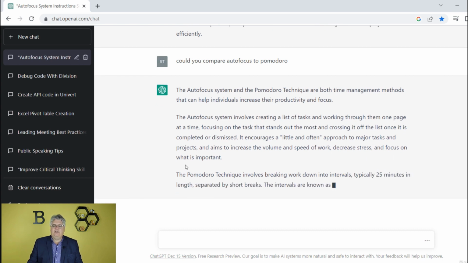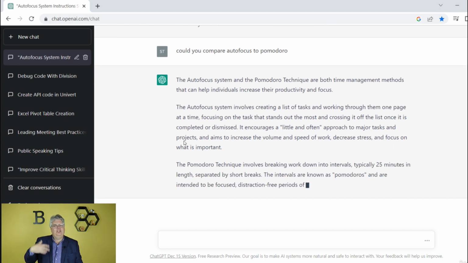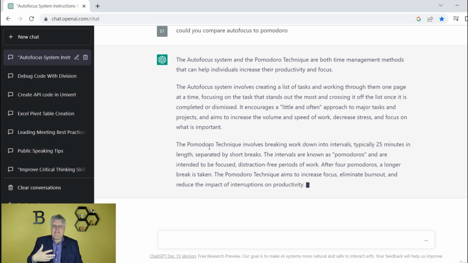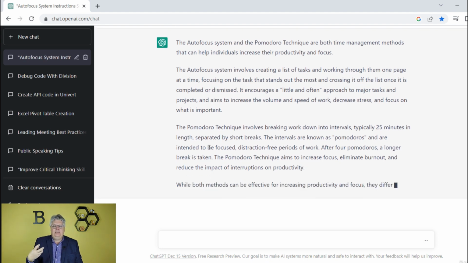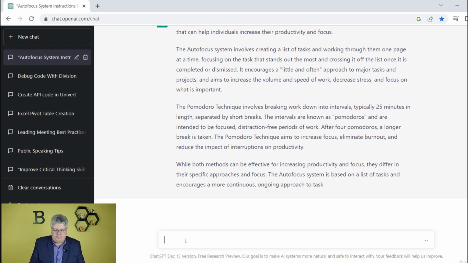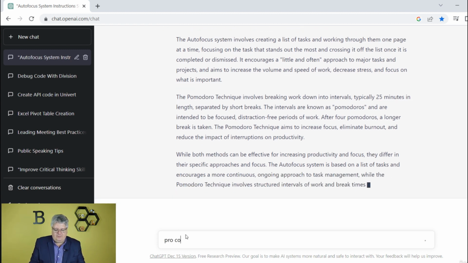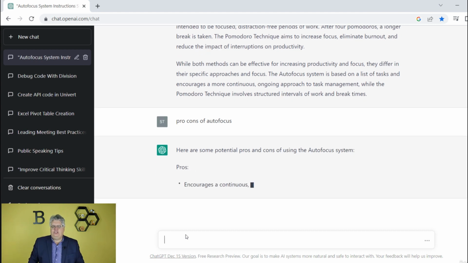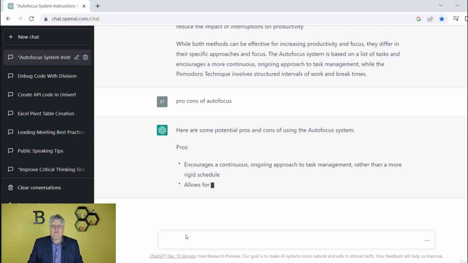You could ask, what are the pros and cons of each? And you're really starting to expand on that, because not only is it pulling from the article, but now it's pulling from the wider AI system. So it's not limited to the article. So just bear with me. Pros and cons of autofocus, right? So this is not pulling from the other stuff. If it's in the article, it might pull a little bit, but it's really pulling from a wider AI source. So I'm not limiting myself. It's building on this chat, right? So this is nice.